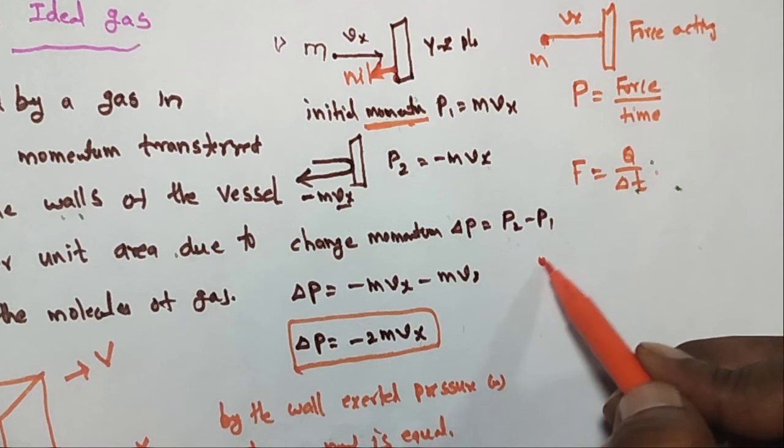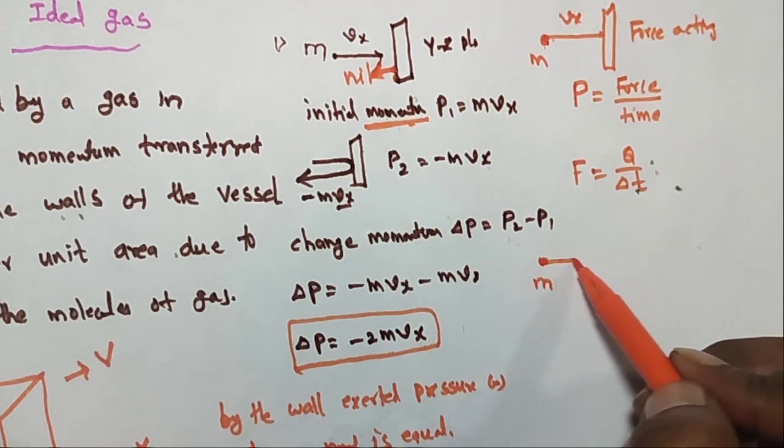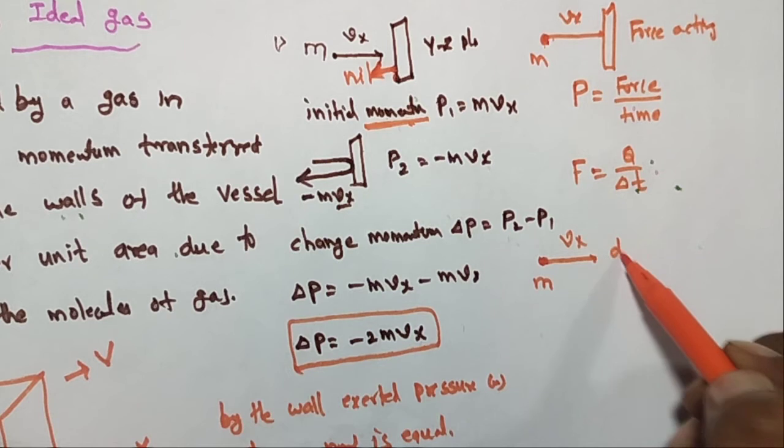Here is a particle of mass m moving with velocity Vx. How much distance is covered?